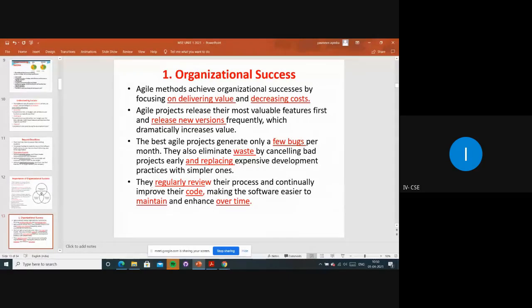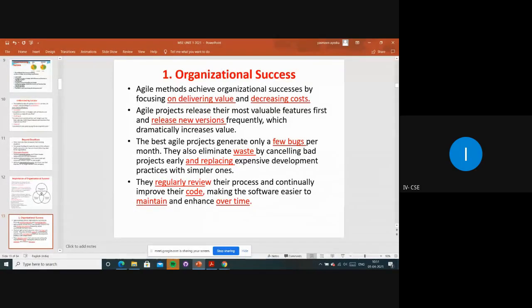And definitely whenever they are using these agile methods, regular reviews will be done to improve the code. And if they are maintaining it all the time, it should be easy for the customer or the stakeholder who is interacting with that particular application or the services, and enhanced over time. So if all these things are involved, definitely organizational success will be there.